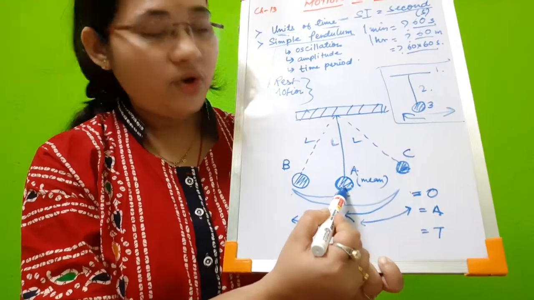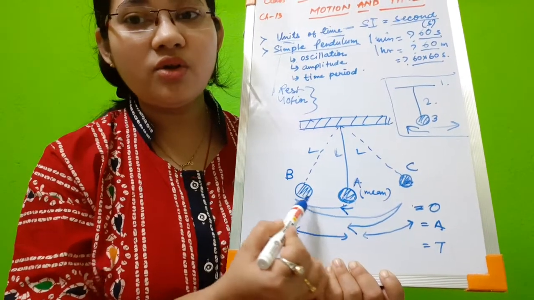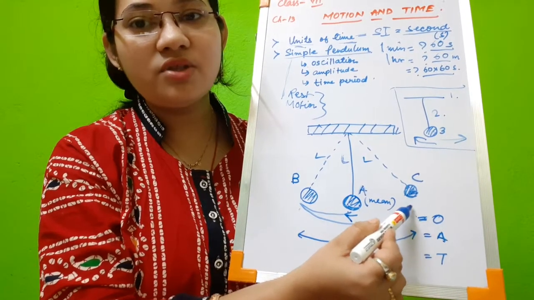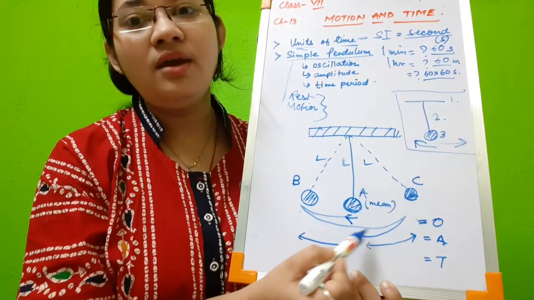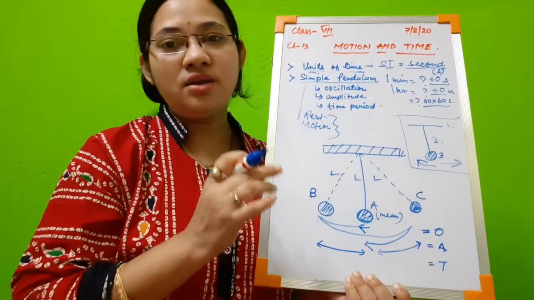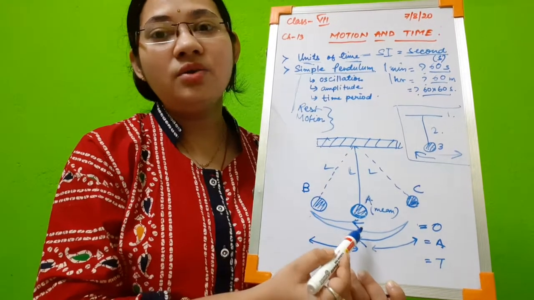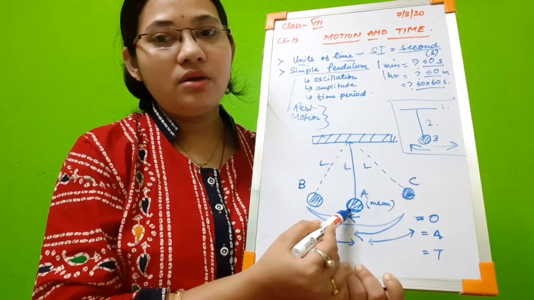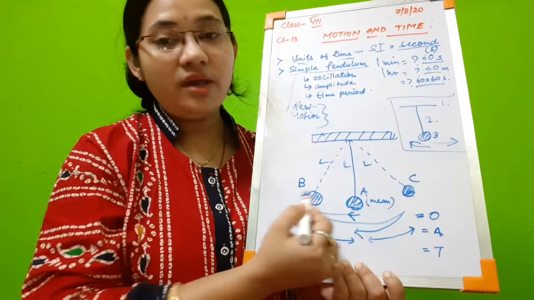Once again, from position A it will go to position B, from position B it will go to position C, from position C it will come back to position A. This is called one oscillation. So what is one oscillation? One oscillation is the to and fro movement of the metallic bob to its two extreme positions.